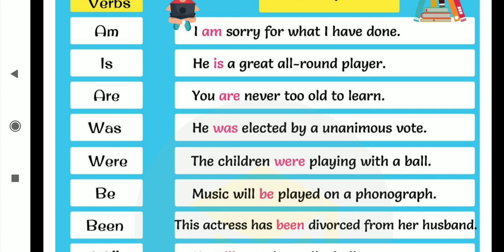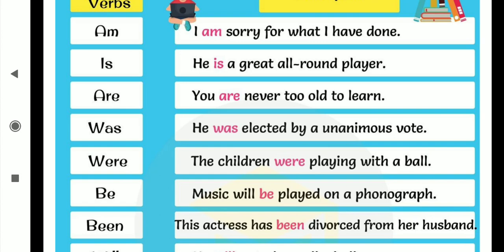See the upper three sentences and the lower four sentences and identify the difference. Am, is, are came alone, no second verb came after them, but in the remaining sentences another verb also came. That's why the lower four will not go under the category of being verb, but the upper three will.